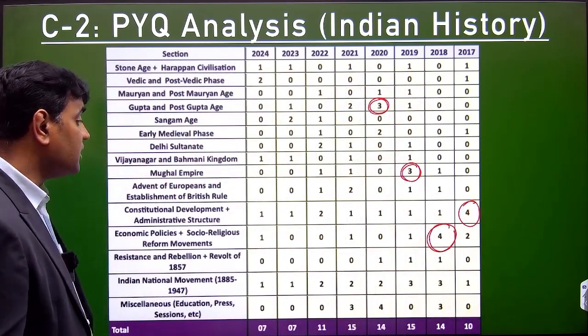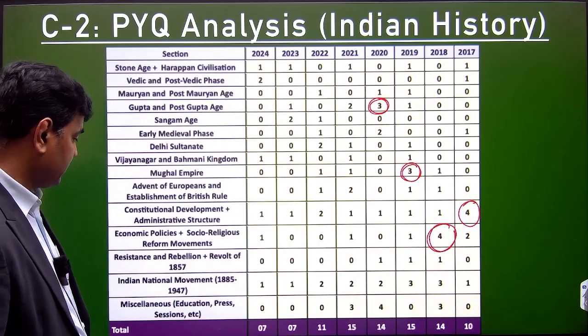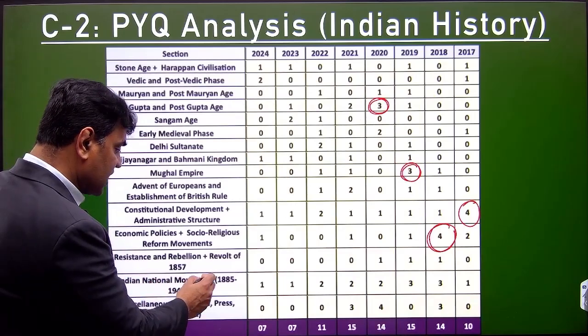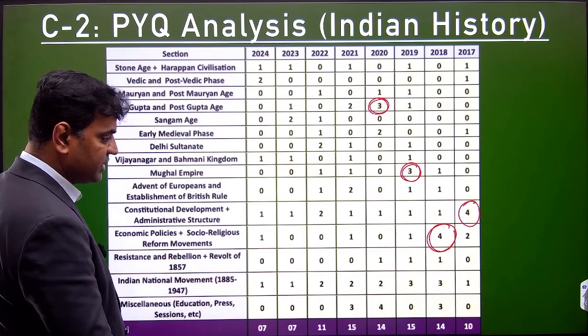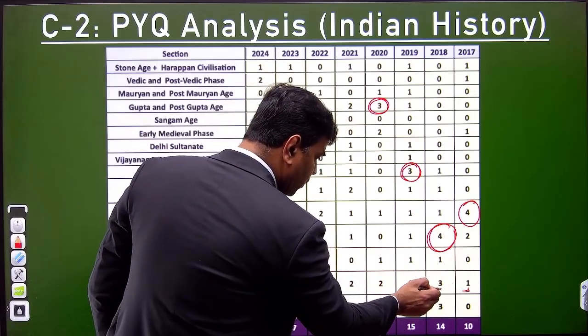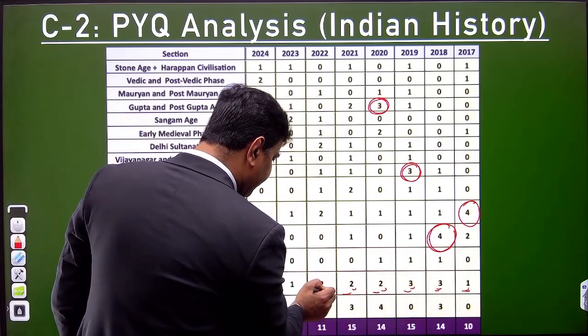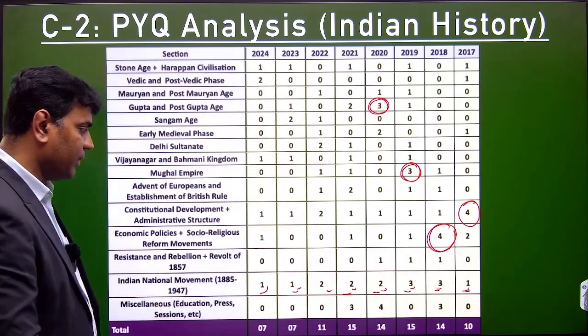These are some surprises to be understood. One thing is clear: Indian national movement, 1885 to 1947. Every year you are getting a question. Look into this trend. Every year, this topic is never missed out by the examiner.